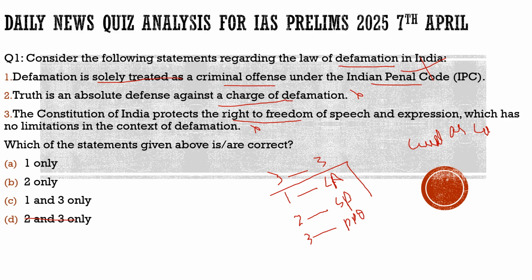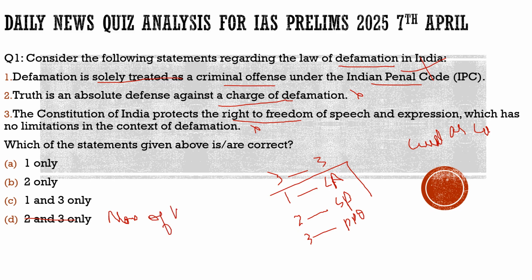So this third statement is also incorrect, because we have Article 19, in which we have the right to freedom of speech and expression. But that right is not absolute. There are restrictions to those rights, and defamation is one of the restrictions. So this statement is incorrect, and with respect to this question, the correct answer would be option D, which is none of the above. Please remember that.